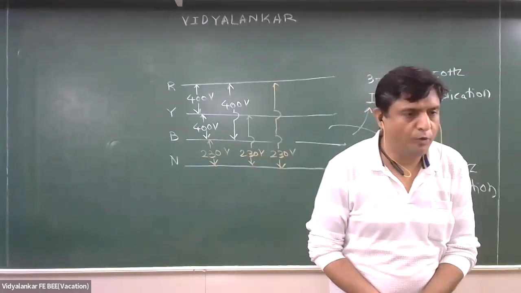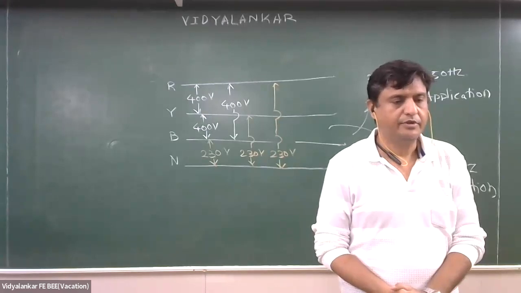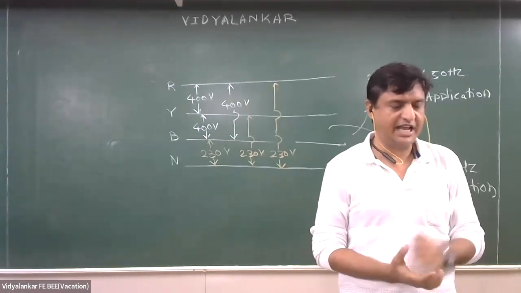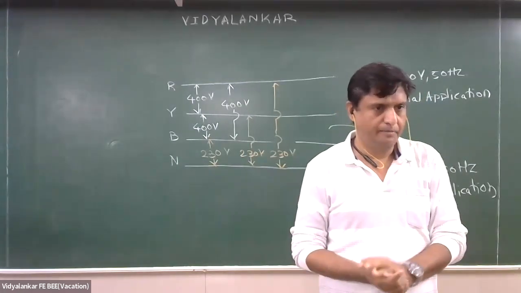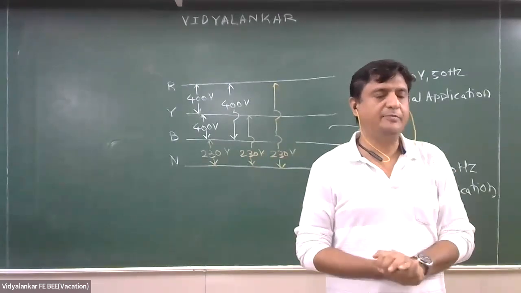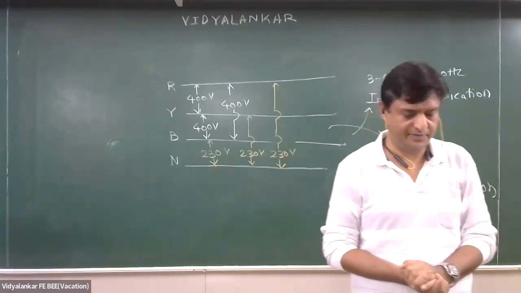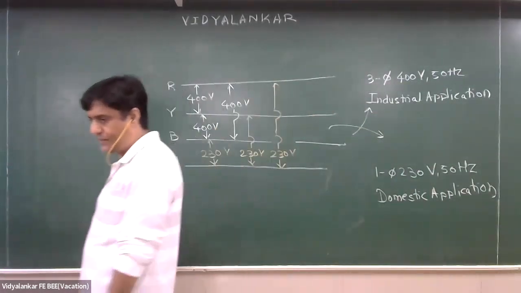But if I go beyond 3, the complexity will increase to a level so that we restricted ourselves to 3 phase. As you said, it can be 4 phase, 5 phase, 6 phase also, but the complexity will be more. That's why we restricted things to 3 phase. Am I clear, beta? Yes, sir.